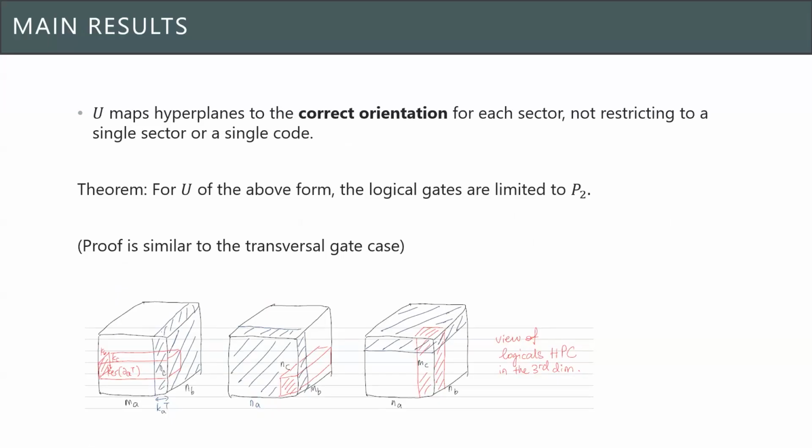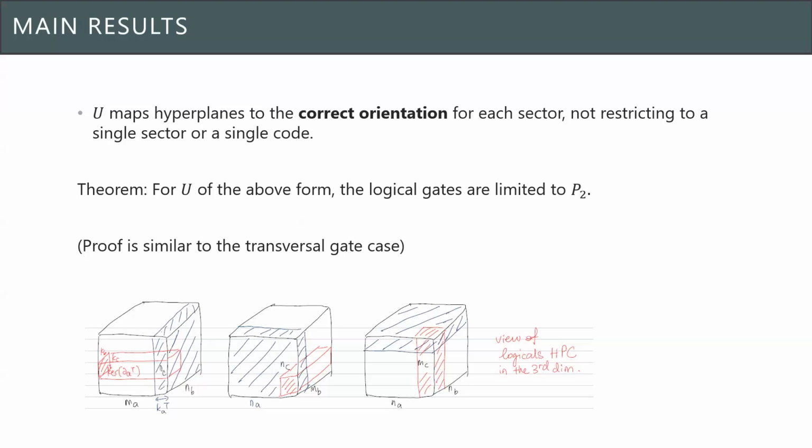And then the second case is when U is a constant depth circuit that preserves the orientation for each sector. What this means is that on each sector, the logical representatives take on a certain form and have a certain orientation.